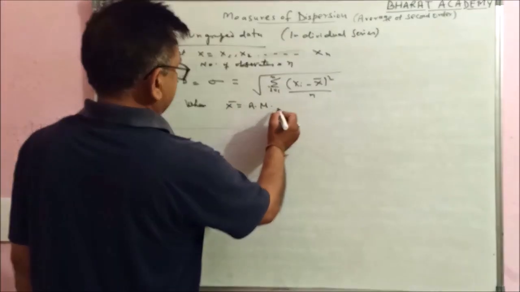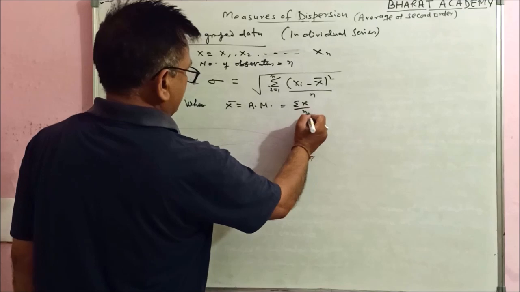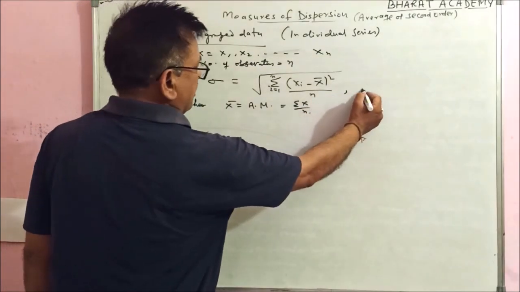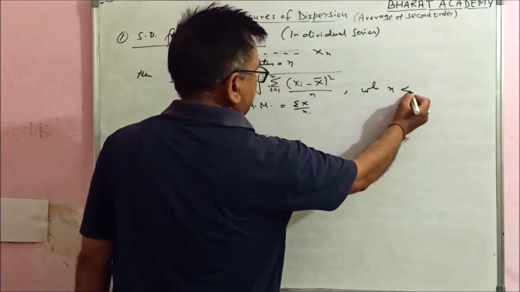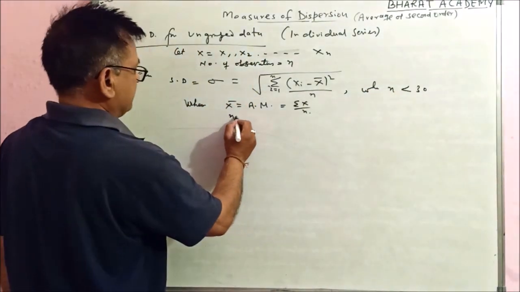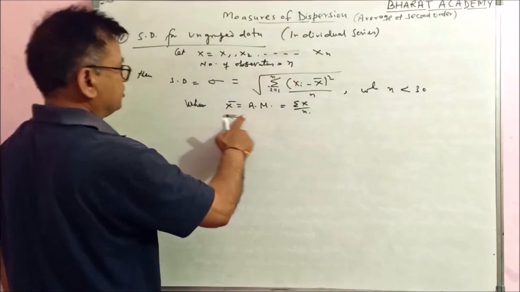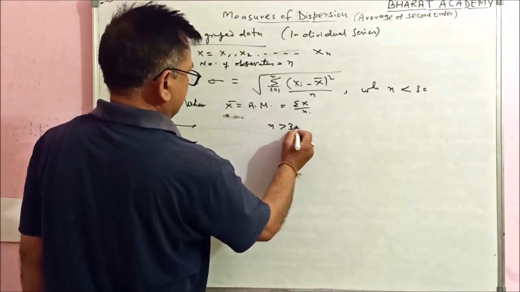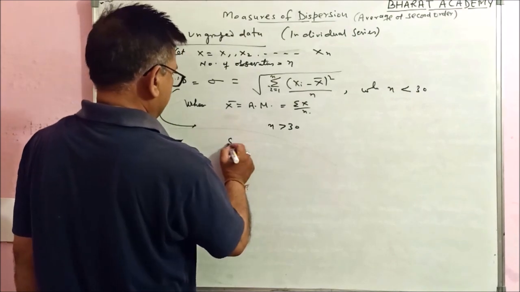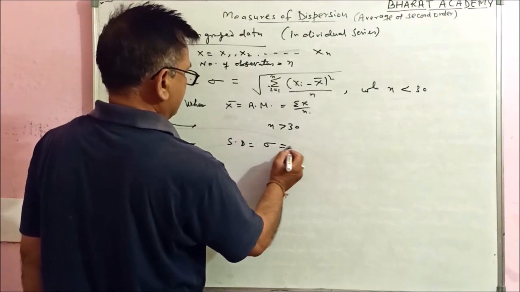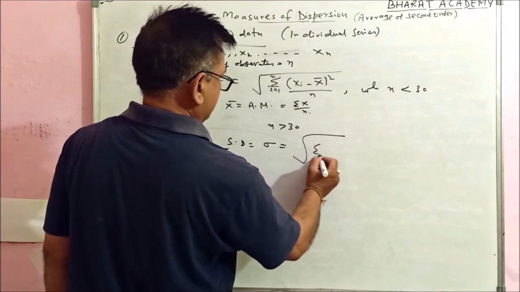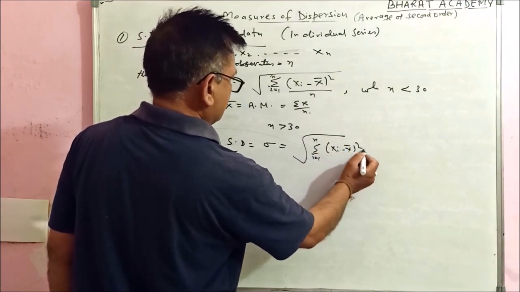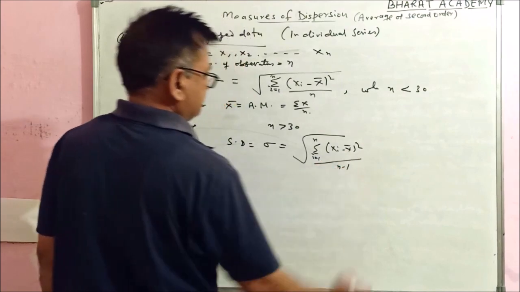X bar is summation x upon n, and this n is the number of observations. This is when n is less than 30. If n is greater than 30, then the standard deviation sigma can be calculated by the square root of summation i varies from 1 to n of (xi minus x bar) whole square upon n minus 1.